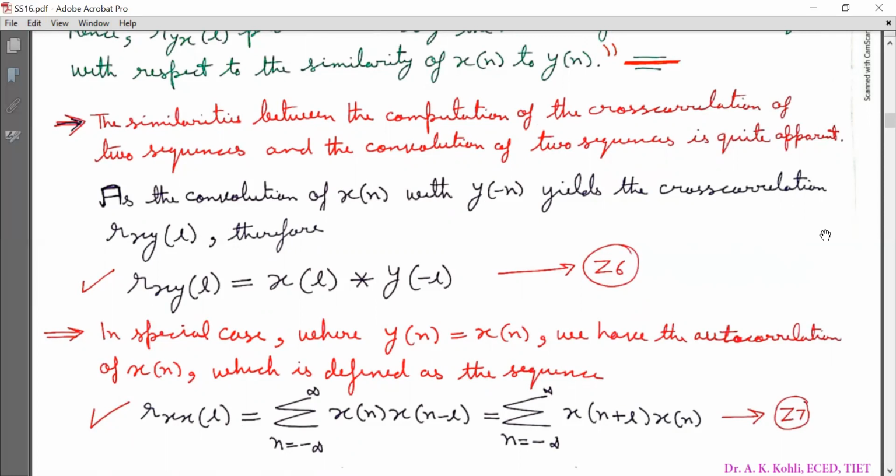The similarity is quite apparent, as a convolution of x[n] and y[-n] yields the cross correlation R_xy[l]. Therefore, R_xy[l] = x[l] linearly convolved with y[-l]. Mark it as equation Z6.